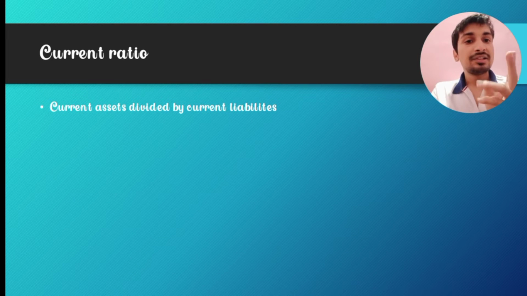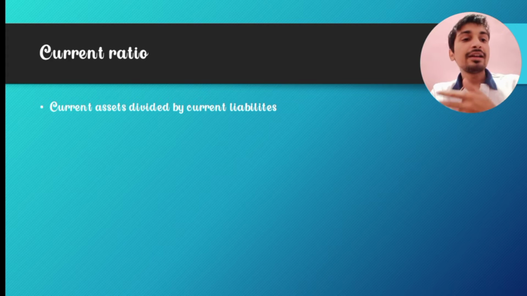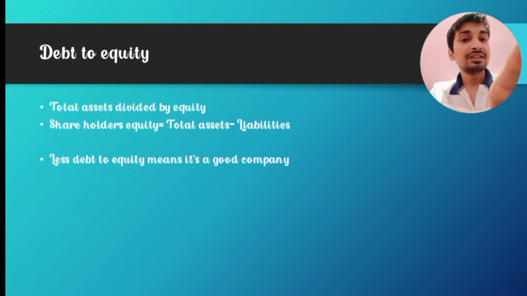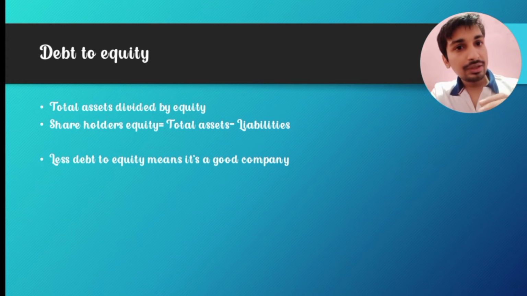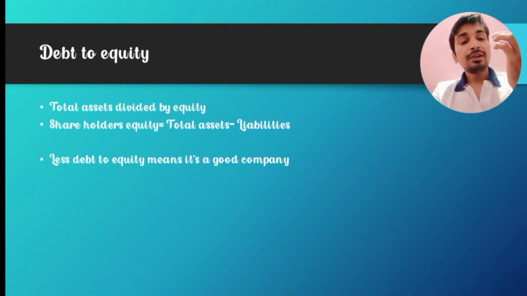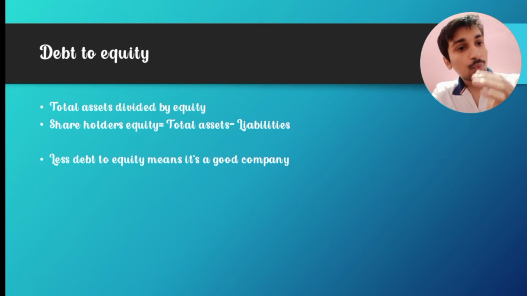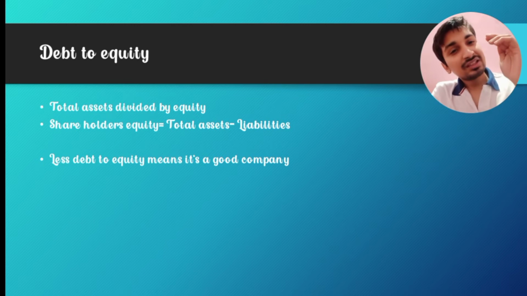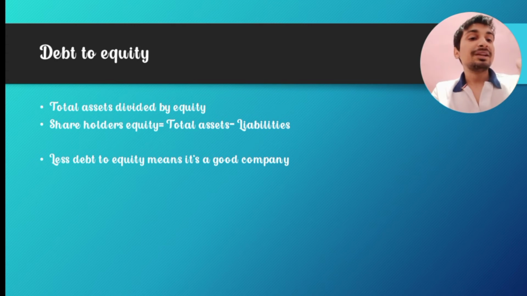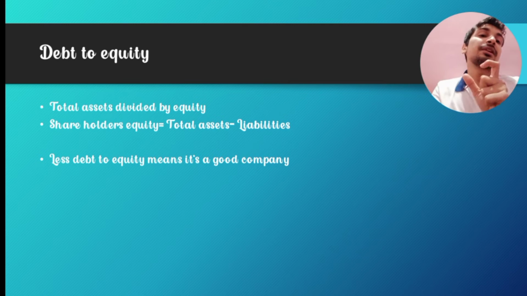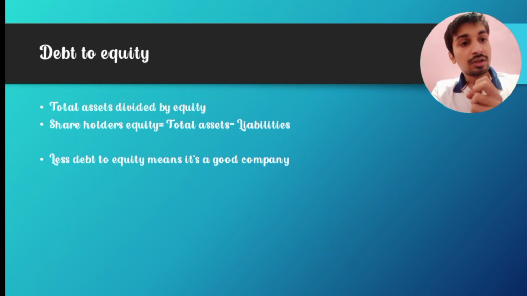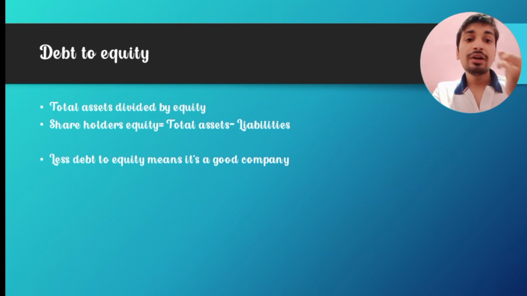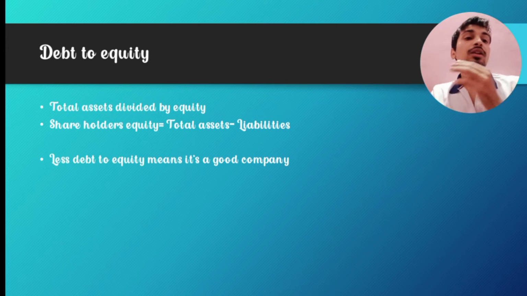So there are two companies, a company whose current ratio is less and a company whose current ratio is more. The company with the higher current ratio is a good company, whereas the company which has a lower debt to equity ratio is a good company. The debt to equity ratio has to be less than 1, then it's a fine, okay company. And the company which has the least debt to equity ratio is the best company. For example, if it is 0.5, it means the company is good. For example, there are two companies, a company which has a debt to equity ratio of 2 and a company which has a debt to equity ratio of, sorry, 0.1.